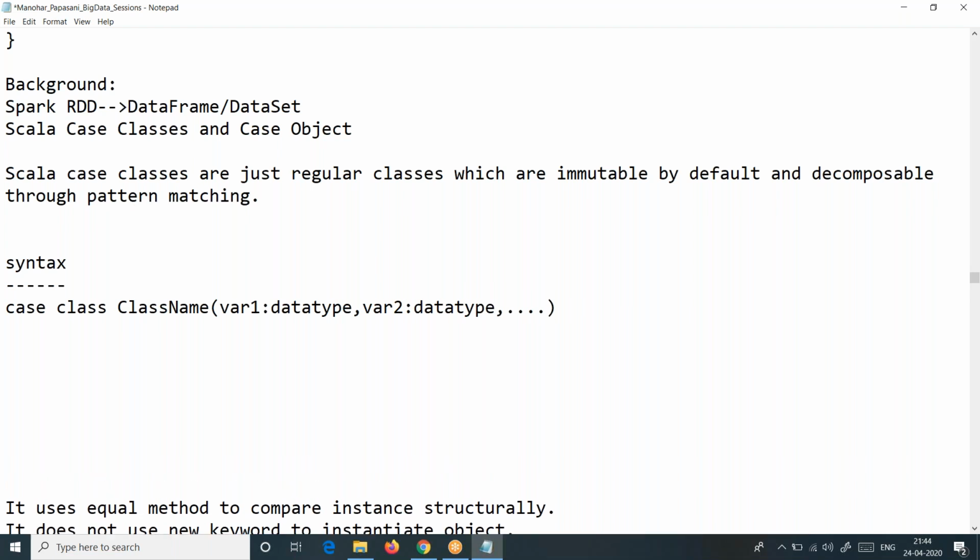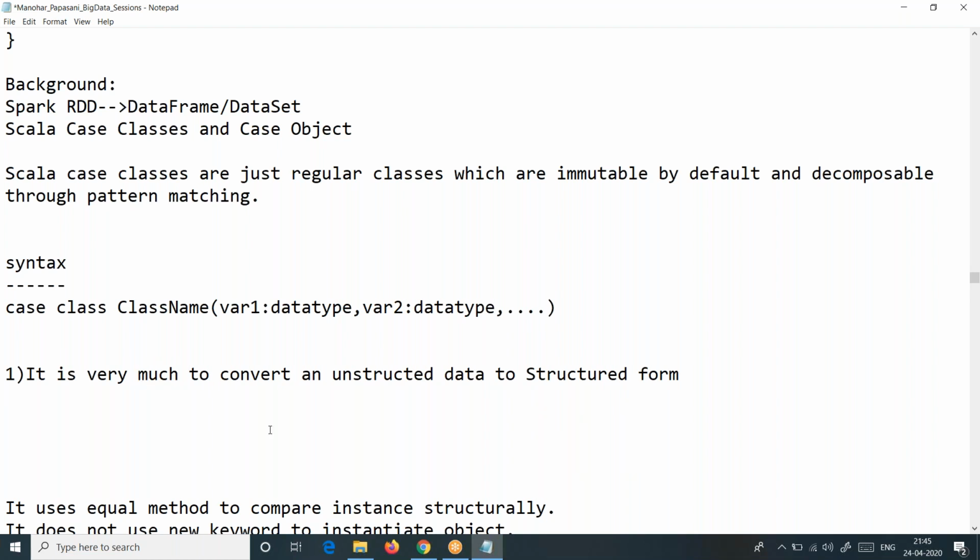So I am writing all these points here. One thing, this is clear, right? Second, let us understand a few things. First thing, why do we need case classes? It is very useful to convert an unstructured data. You know about all this. We got this introduction in big data: unstructured data to structured form. Very useful actually to convert unstructured data to structured. That is one thing.